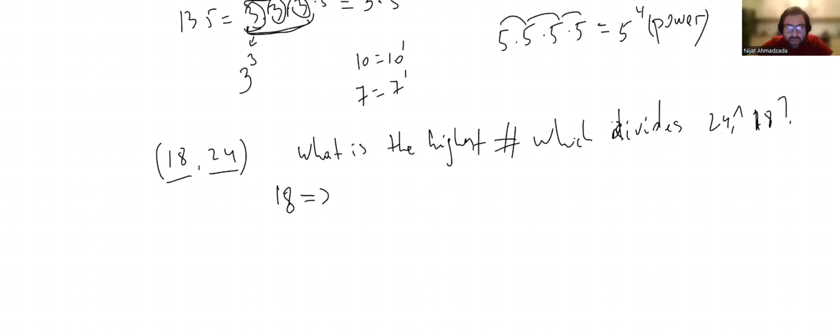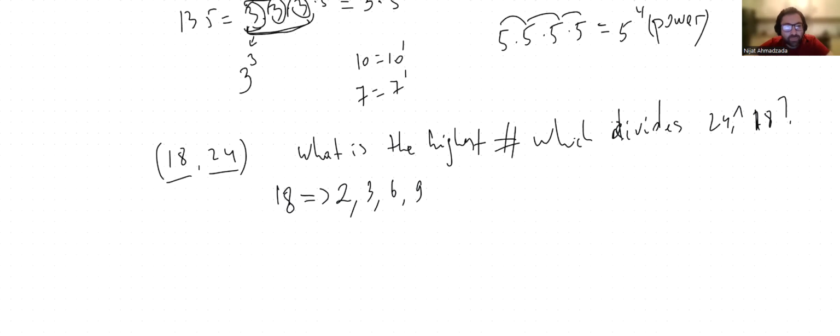So Somsom decides to write the numbers which divide 18. 2 divides 18 because it's 9. It's equal to 9. So you can divide 18 by 2. It means 2 divides 18. You can divide 18 by 3 as well. You can divide 18 by 6 as well. You can divide 18 by 9. You can't divide 18 by anything else.